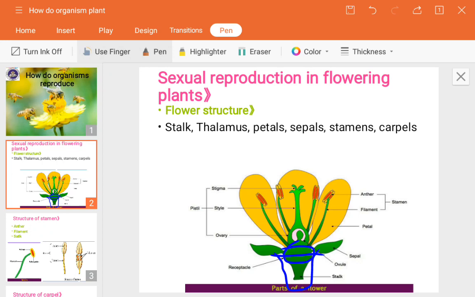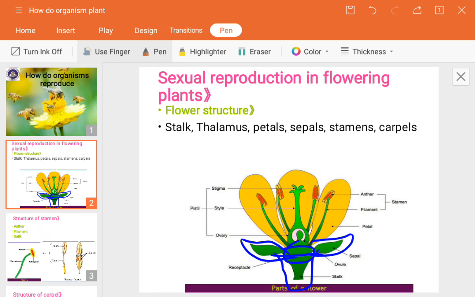The sepal's role is to act as a protective covering for the flower when it is in the form of a bud, before it becomes a flower. If you have observed a bud, the greenish portion covering that bud looks like a leaf, but it is actually not a leaf. In this image you can see the sepals.